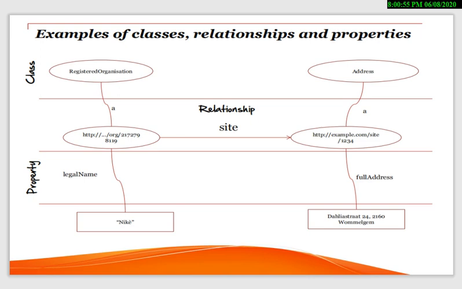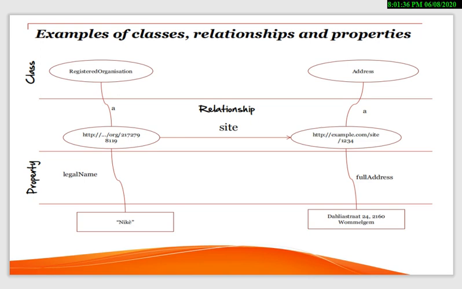In the previous slide we clearly saw what classes, relationships and properties are. Here a registered organization is a class, then a property, and then again a class, connected with the relationship, and the full address, and at the end we are connecting with some object.